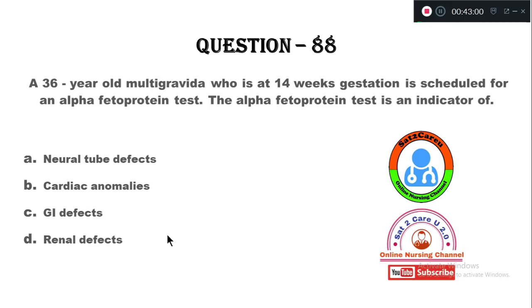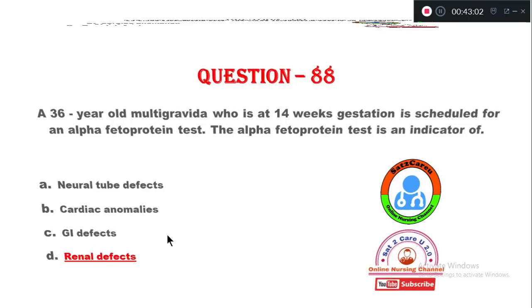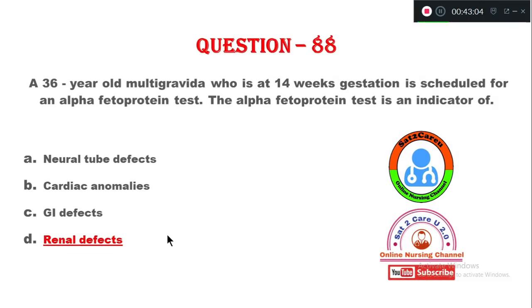The right answer: alpha fetoprotein test is mainly for neural tube defects. It is not renal defects, it is neural tube defects. Alpha fetoprotein is mainly used in neural tube defects.